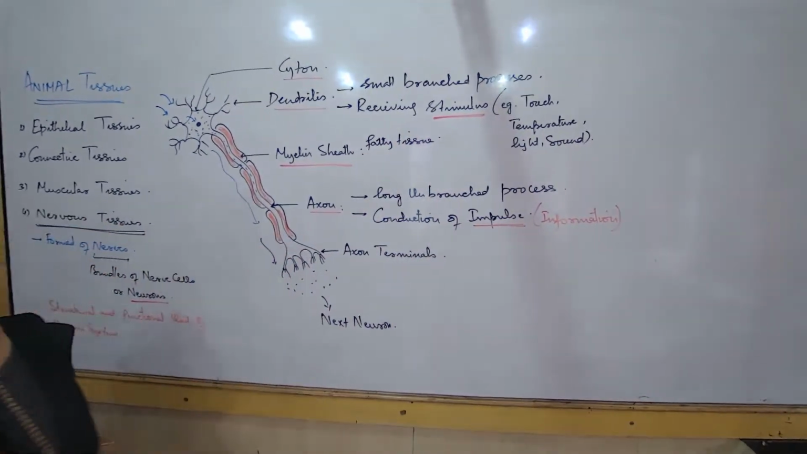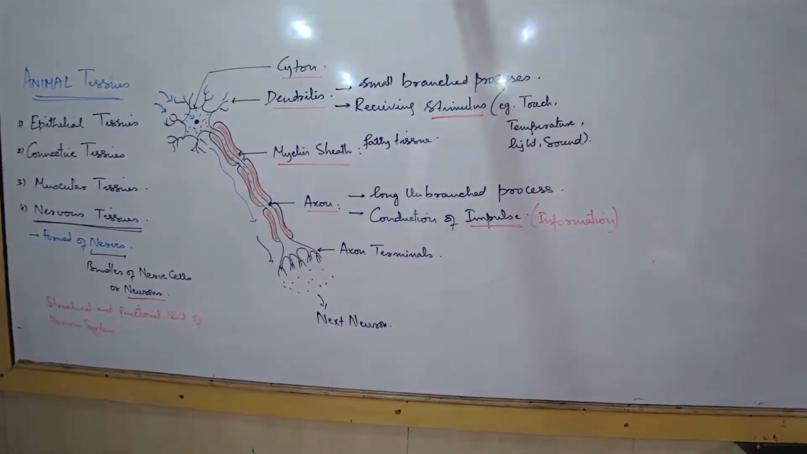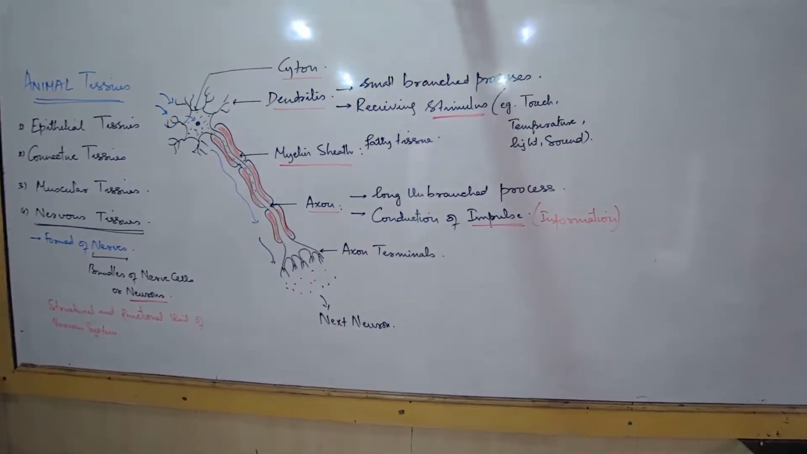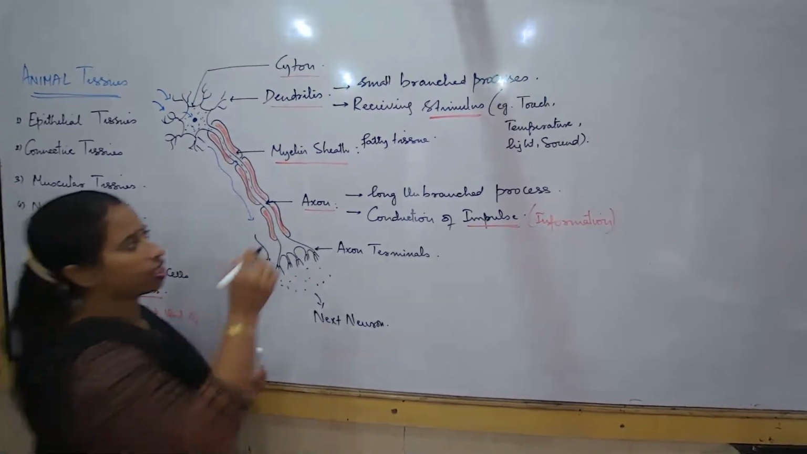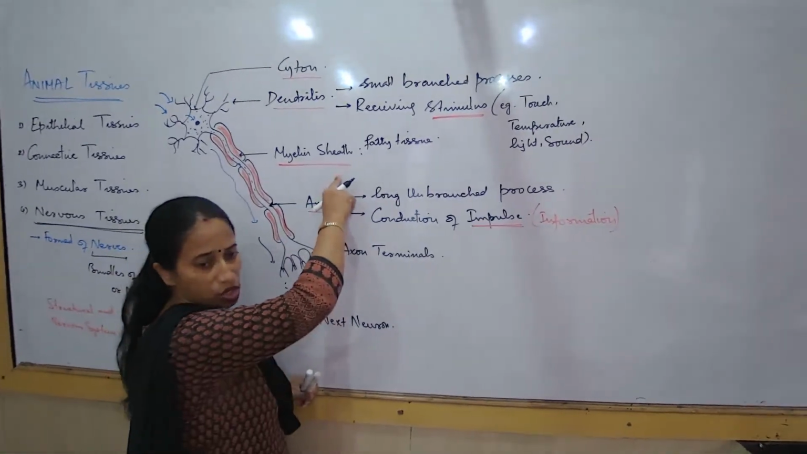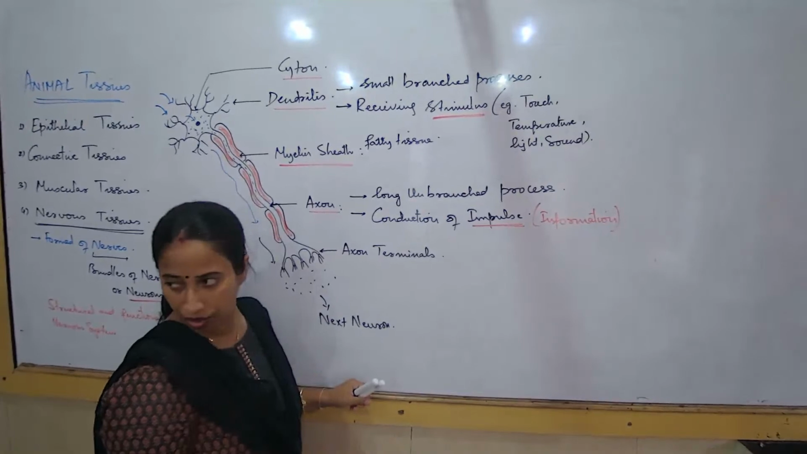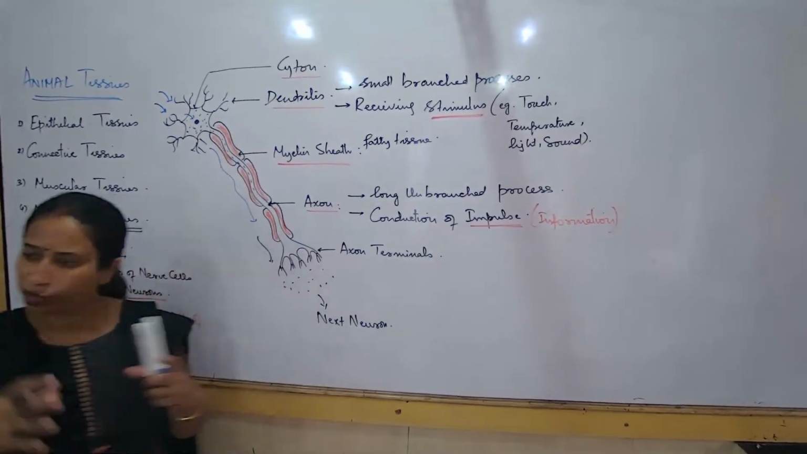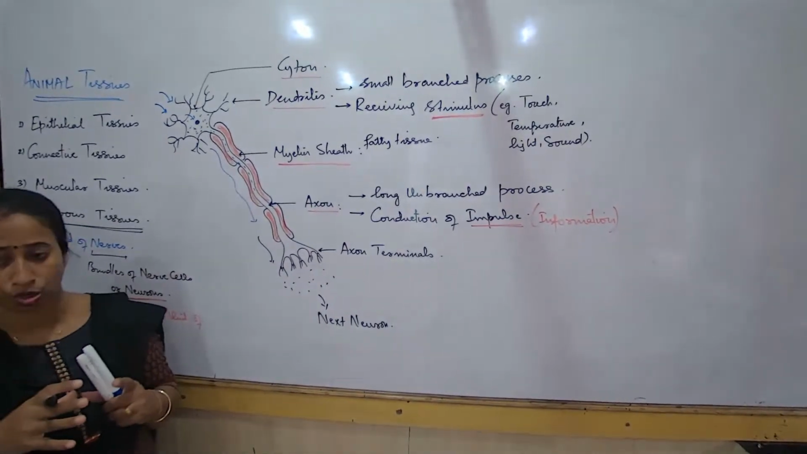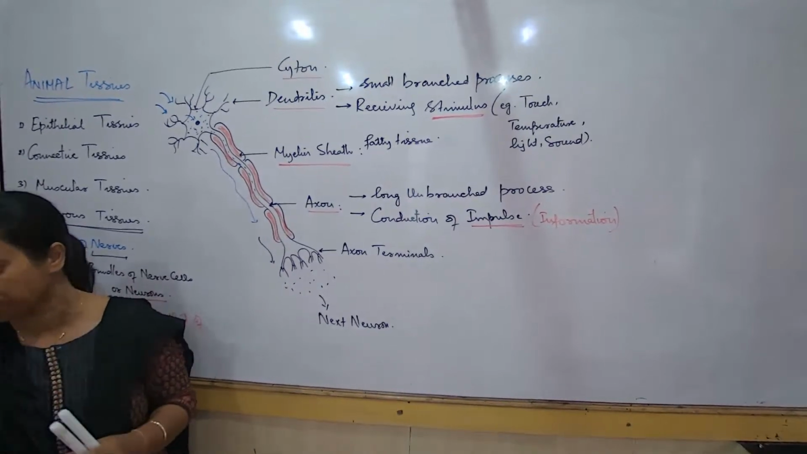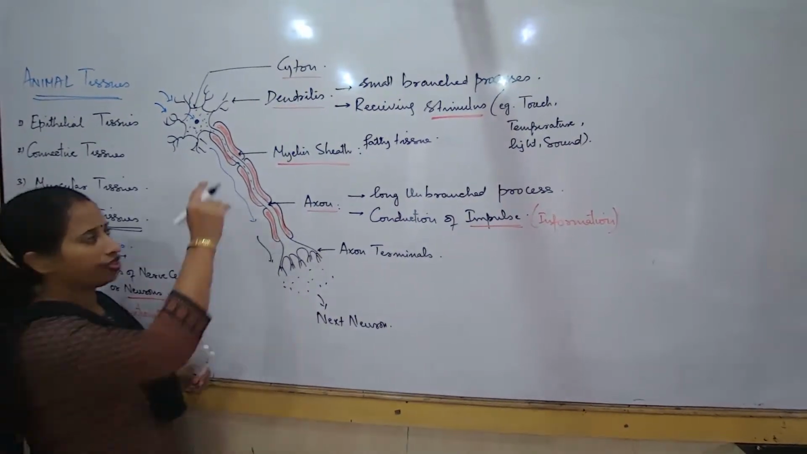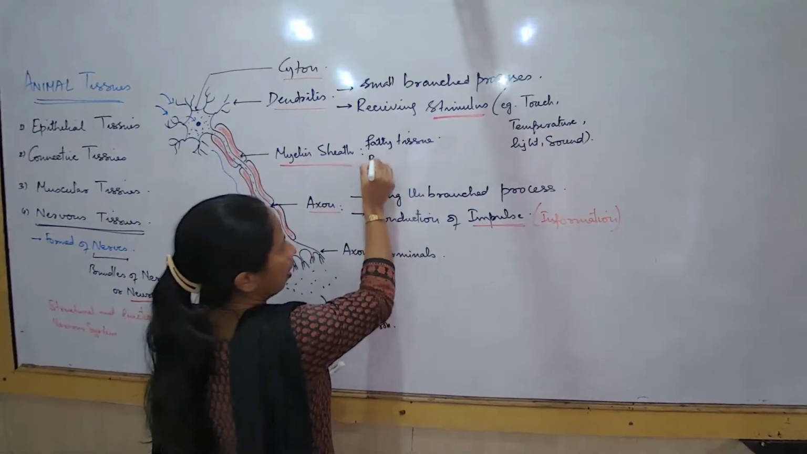This myelin sheath that I'm talking about, which is a fatty tissue, is just like a protective layer surrounding the axon so that it does not allow the message to be lost. Just imagine, I first of all talk about what is the function.